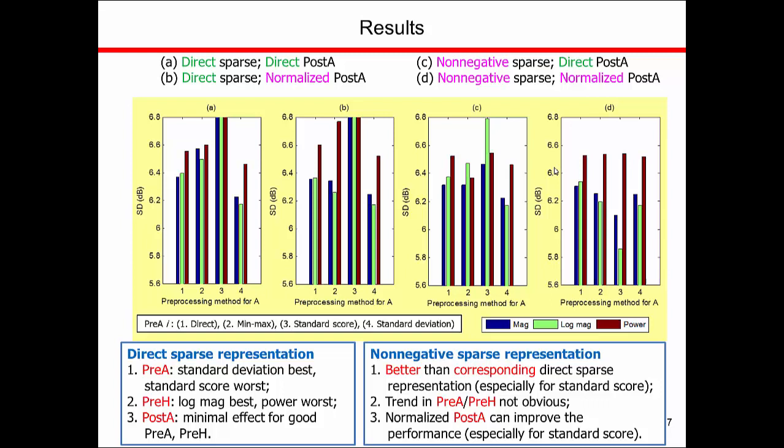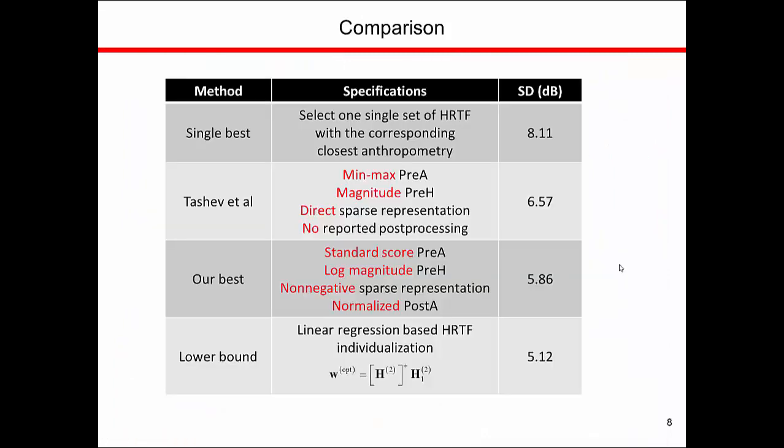And the best performance is achieved by standard score anthropometry pre-processing, log magnitude HRTF pre-processing, non-negative sparse representation, and normalized anthropometry post-processing. Furthermore, we compare our best performance with some existing methods as well as the lower bound derived using the actual HRTFs, which indicates that our approach is already quite close to the lower bound.